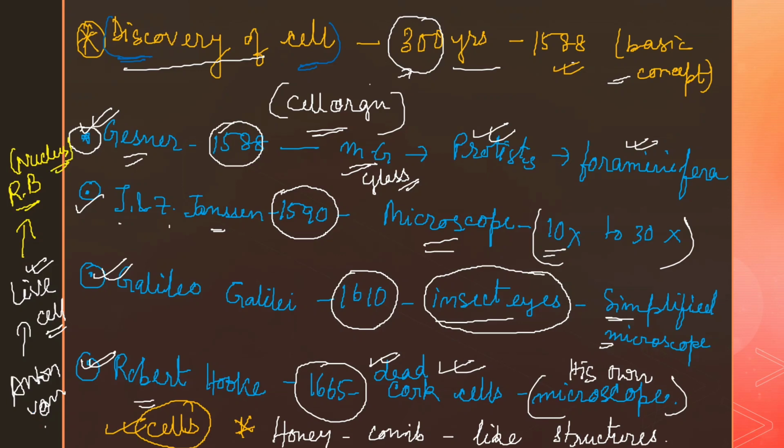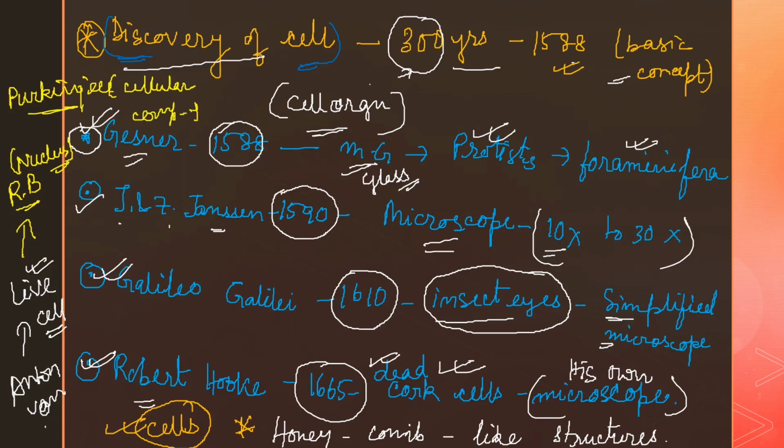After the discovery of the cell nucleus, gradually another point came where Johannes E. Purkinje named the cellular components as the protoplasm. So we find another name, Purkinje. What did Purkinje do? Purkinje named the cellular components as protoplasm.